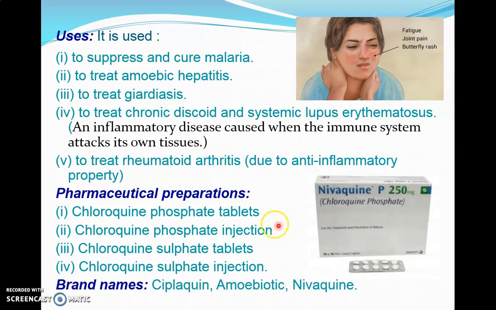So this is all about the antimalarial drugs. In this part we have seen two drugs, quinine and chloroquine. Both are quinoline derivatives. In the next part we will see the remaining drugs which are categorized as antimalarial agents.